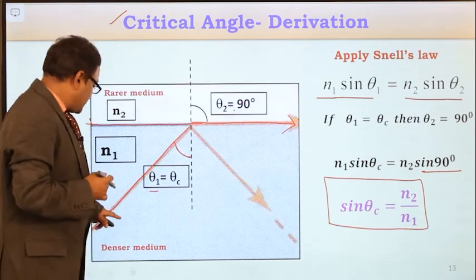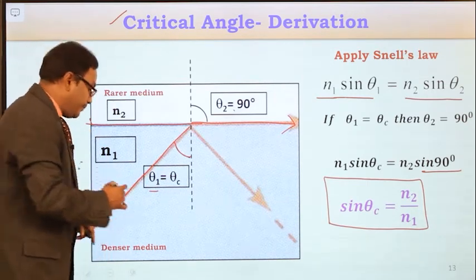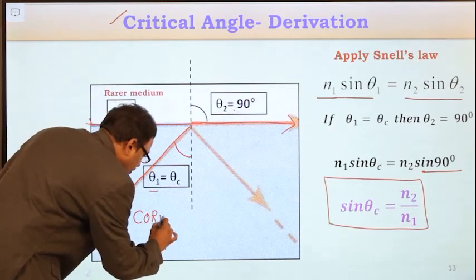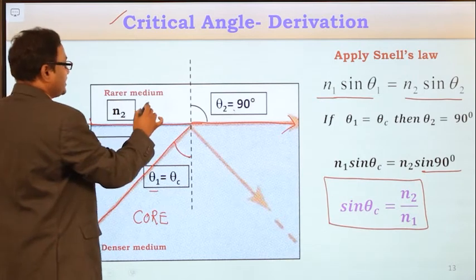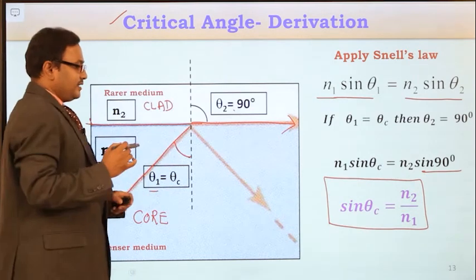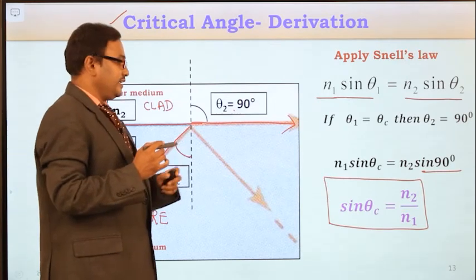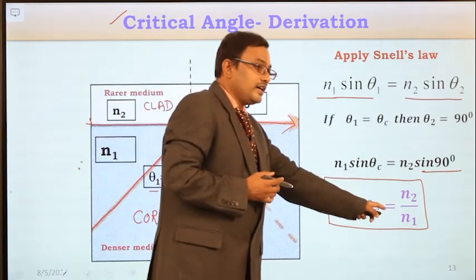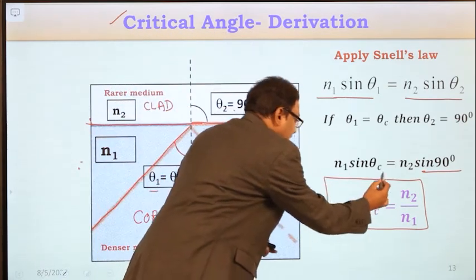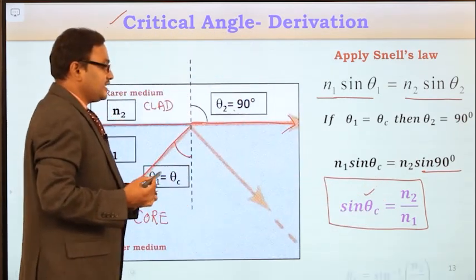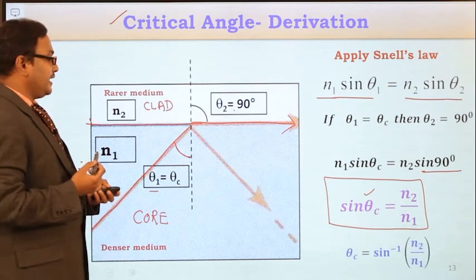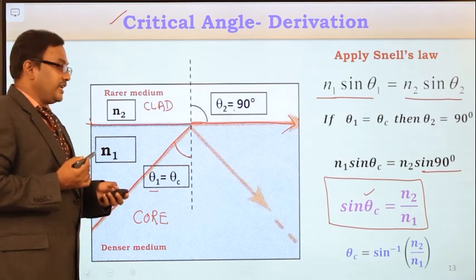So this denser medium is nothing but the core medium. In the optical fiber cable, the denser medium is the core medium, and the rarer medium is the cladding medium. So the critical angle depends on the refractive index of the core and cladding mediums. So what is the expression for this critical angle? This θc is equal to sine inverse of N2 by N1. Critical angle θc is equal to sine inverse of N2 by N1.